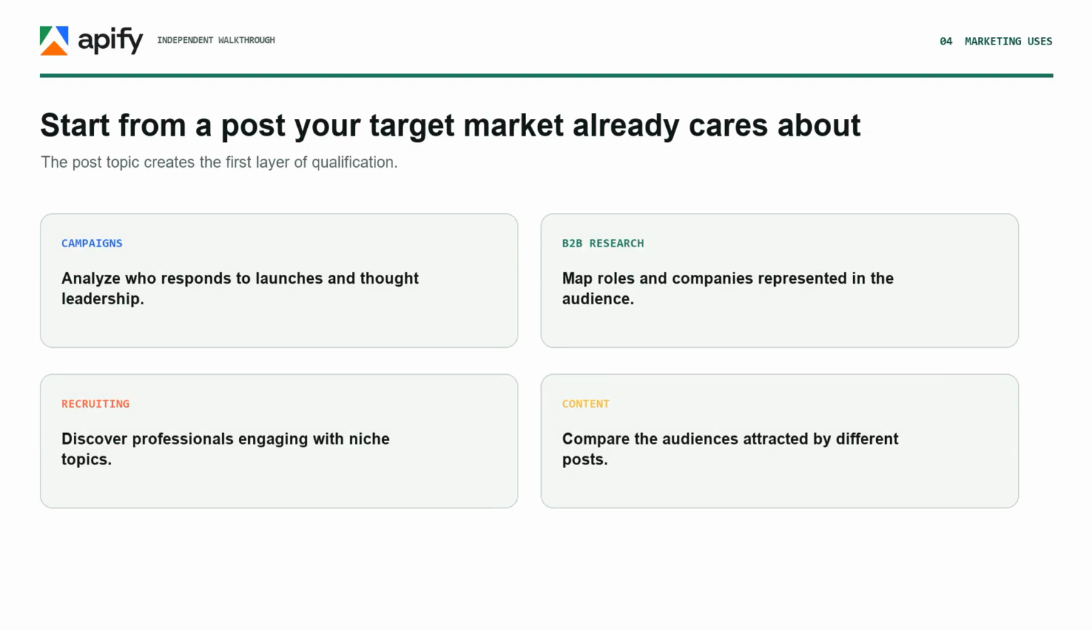The marketing value starts with post selection. Choose content connected to your target market. A product launch, an industry problem, a competitor announcement, or a specialist discussion. The post topic creates an initial qualification signal. You can then analyze campaign audiences, research B2B roles, compare content performance, or discover relevant professionals.